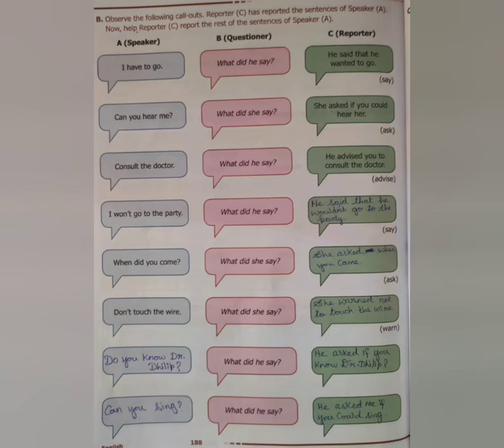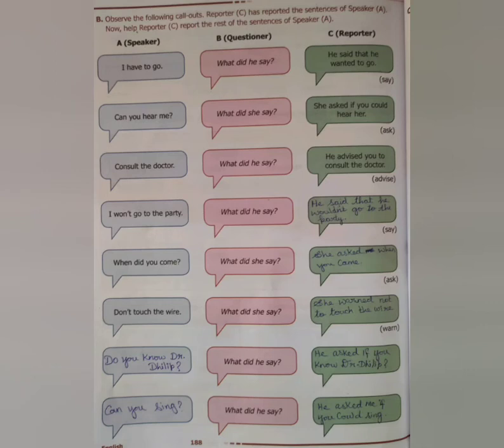So what did he say? He said that he wanted to go. And we have to use the conjunction that. Okay. Second sentence, can you hear me? It is a question. So what did she say? She asked if you could hear her.